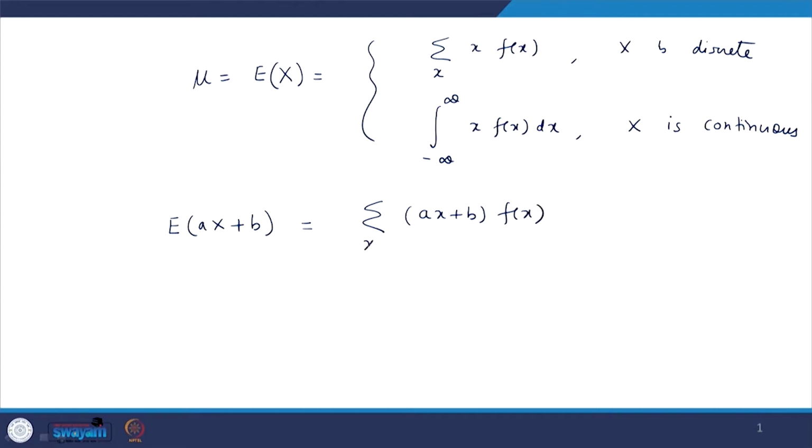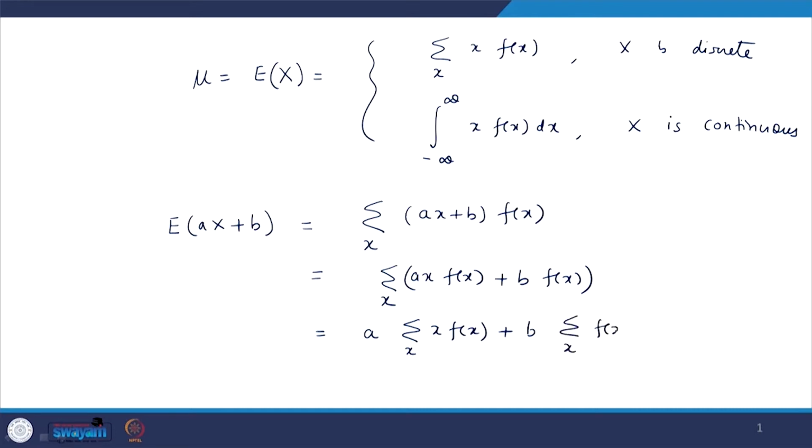This is given by summation of a x f x plus b f x, which can be written as a times summation over x of x f x plus b times summation over x of f x.